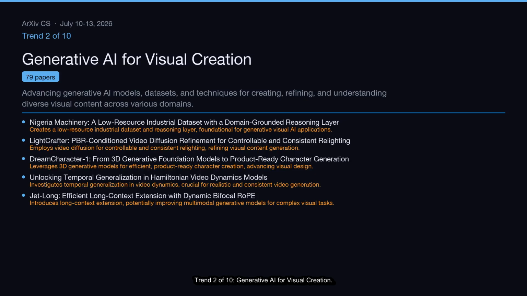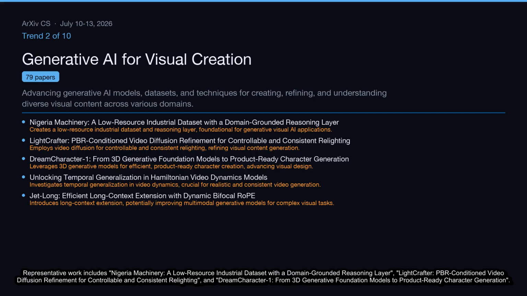Trend 2 of 10, generative AI for visual creation. Advancing generative AI models, datasets, and techniques for creating, refining, and understanding diverse visual content across various domains. This cluster covers 79 papers. Representative work includes Nigeria Machinery, a low-resource industrial dataset with a domain-grounded reasoning layer, LightCrafter, PBR-conditioned video diffusion refinement for controllable and consistent relighting, and DreamCharacter 1, from 3D generative foundation models to product-ready character generation.